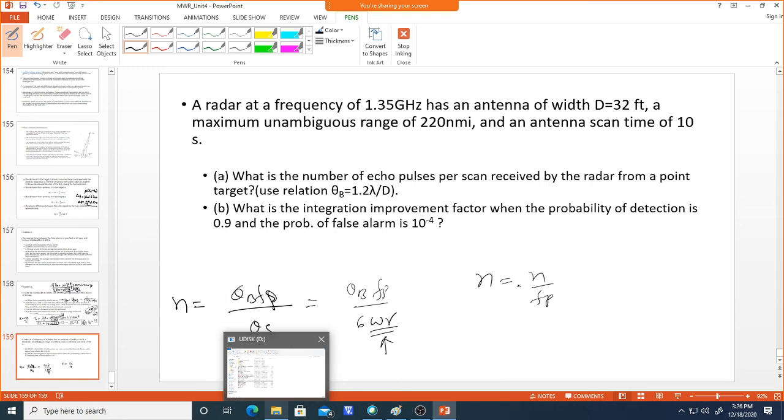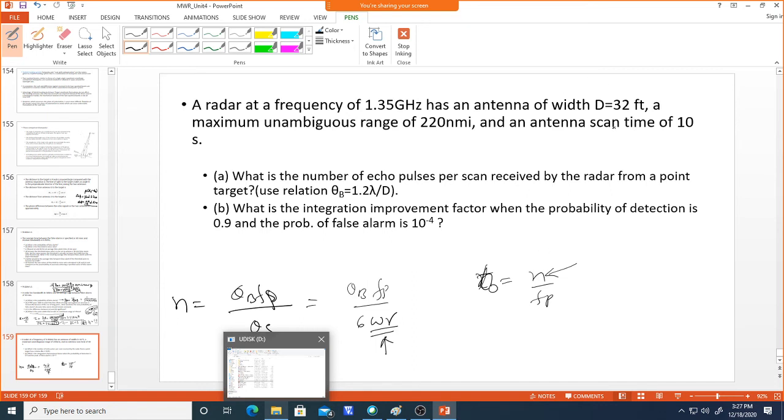One more relation you can use is n equals t_0 times fp, where t_0 is the scan time and fp is the pulse repetition frequency. So you can calculate the number of pulses using the scan time and the pulse repetition frequency.